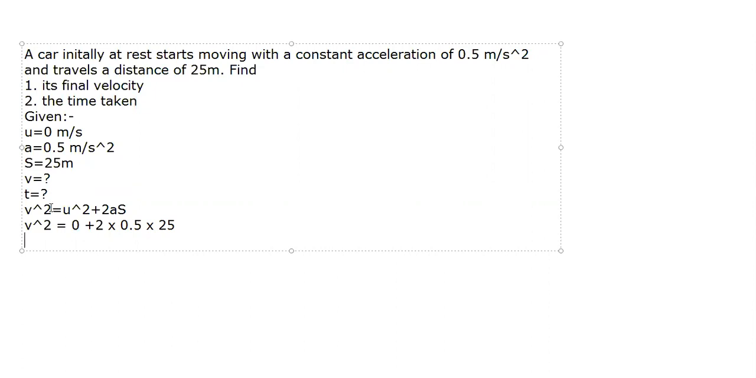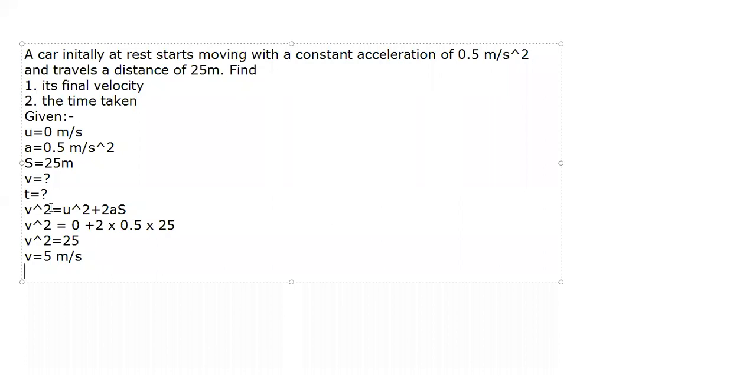50 into 0.5 is equal to 25. So what we get? We get v square is equal to 25. So what will be v? So v will be under root of 25, and that is nothing but 5. So what's the final velocity? The final velocity is 5 meter per second.